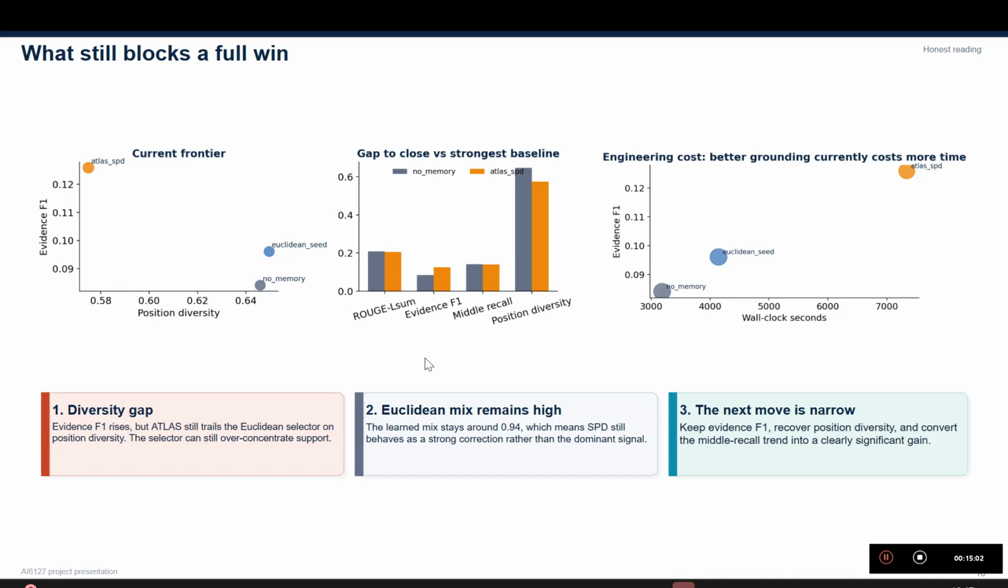The second blocker is the Euclidean mix. The learned mix stays high, around 0.94, which means the best current ATLAS model still behaves mostly like a strong Euclidean system with an SPD correction rather than a fully SPD-dominant memory. So the next move is now narrow and concrete. Keep the evidence F1 gain, preserve the middle recall improvement, and recover position diversity without giving back the ROUGE.